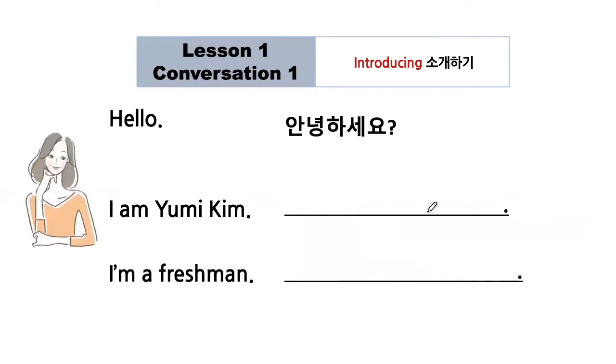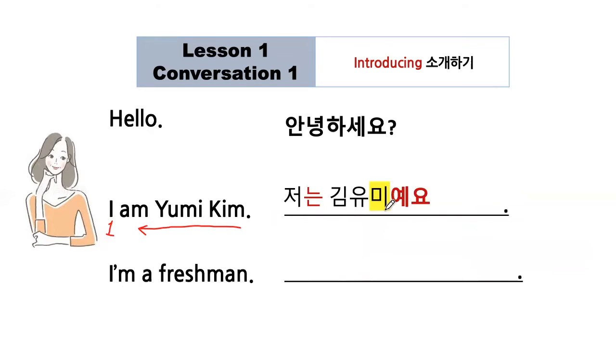Okay. Then let's move on to another example. You are Yumi Kim and you're a freshman. Then how can you introduce yourself in Korean? Once again, you will start with hello, which means 안녕하세요. And then how about this one? I comes first. Kim Yumi. In Korean, we start with the family name and then the given name. Kim Yumi. Okay, like this.